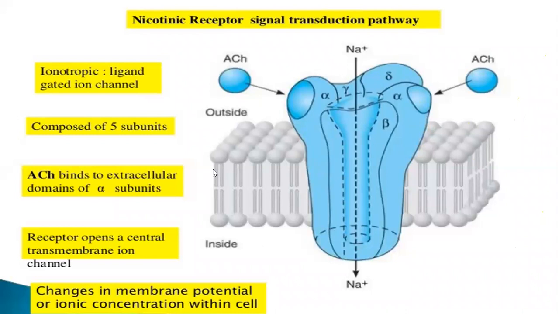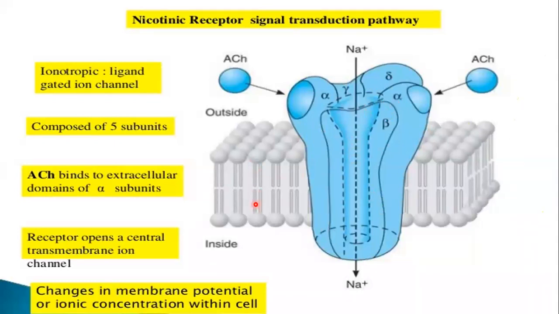But the nicotinic receptors are not 7-pass transmembrane receptors. We call the nicotinic receptor a ligand gated ion channel. These are ion channels. Why are we calling it an ion channel? Because this is a ligand gated ion channel, right?